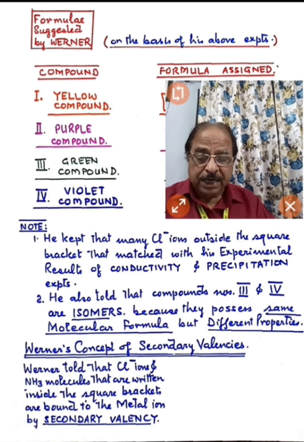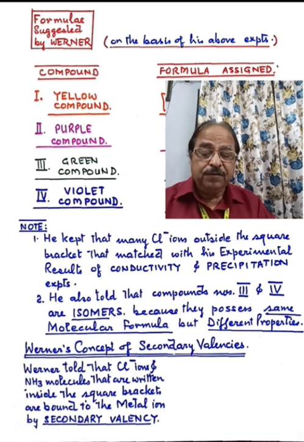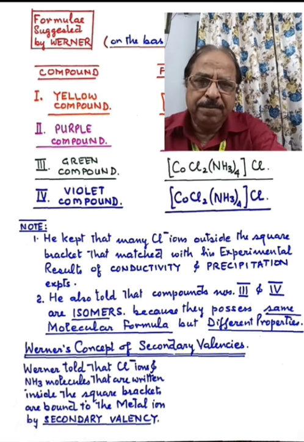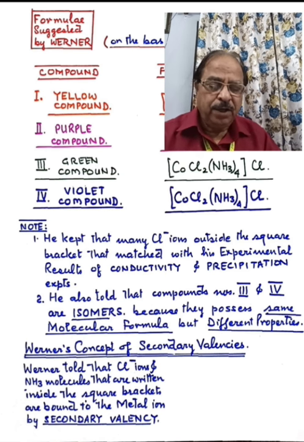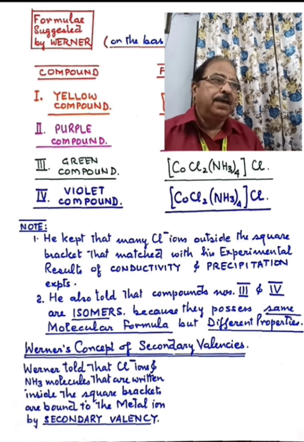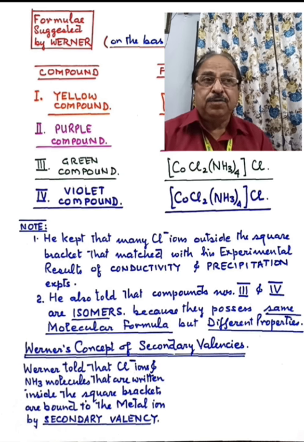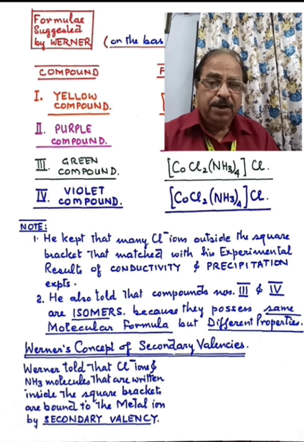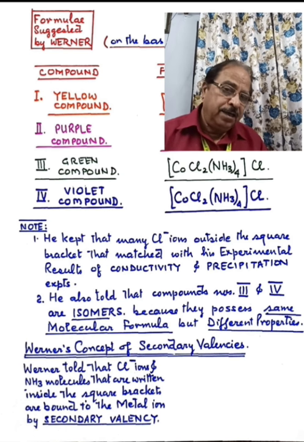And the second point which you should note is that the formulae of compound number 3 and 4 are the same. The molecular formula of compound number 3, that is the green compound, and the violet compound are the same. He told that compounds number 3 and 4, which have different colors, might be isomers. Now what are isomers? Isomers are compounds which possess the same molecular formula but differ in their properties. So these two compounds possess the same molecular formula but differ in their color.